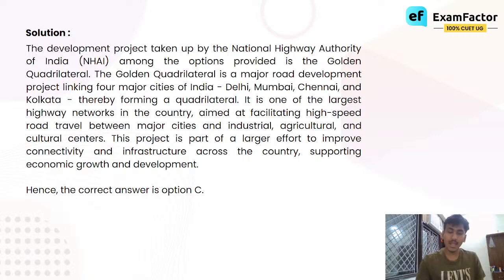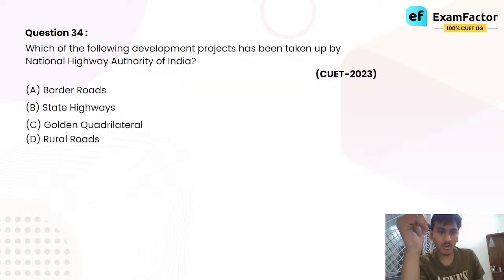development. NHAI, देखो बॉर्डर रोड्स जो है, बॉर्डर रोड्स के लिए देयर इज सेपरेट ऑर्गेनाइजेशन कॉल्ड BRO, बॉर्डर रोड्स ऑर्गेनाइजेशन। स्टेट हाईवेज जो है, इट इज नॉट टेकन अप बाय द नेशनल हाईवे अथॉरिटी ऑफ इंडिया। There's a difference between state highway and national highway. National highways connect roads that go through different states. State highways are roads that connect different places within the same state.